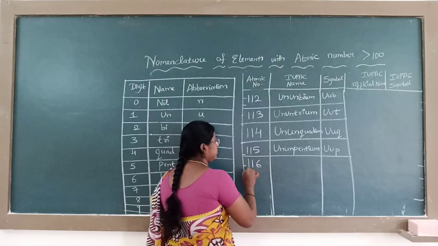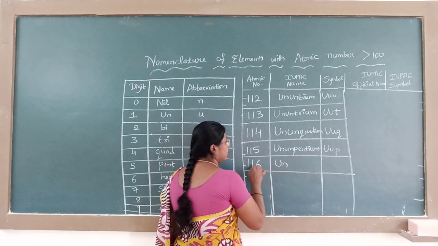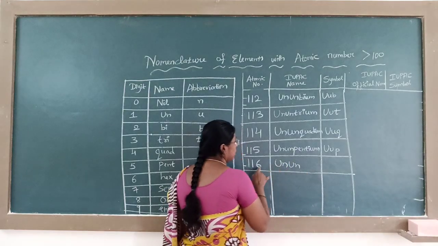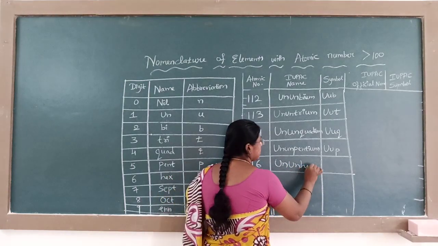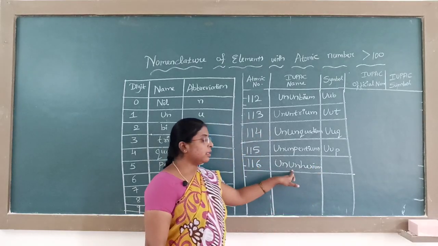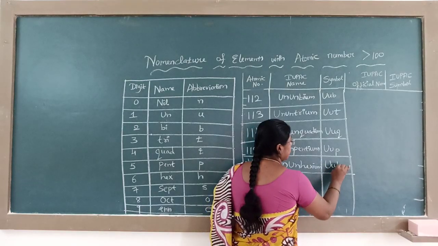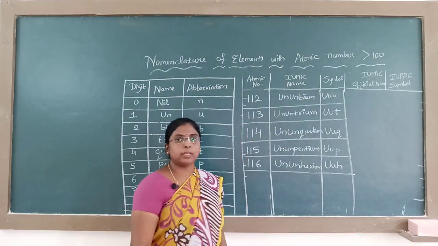116. 1 represents un, another 1 represents un. 6 represents hex, plus IUM: Unhexium. Hexium. Symbol is H.